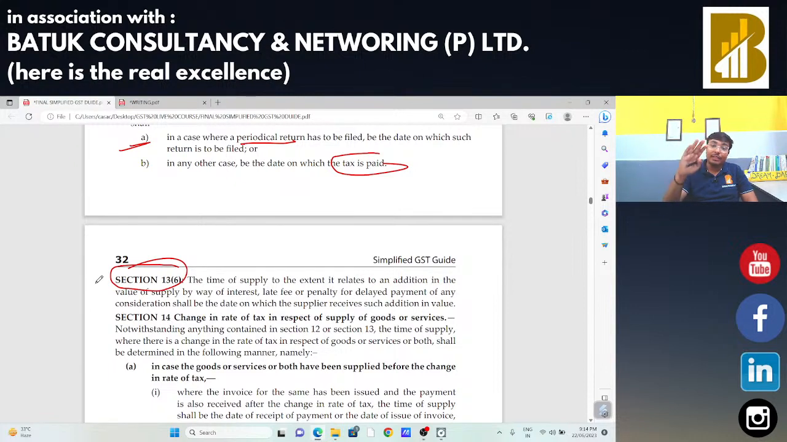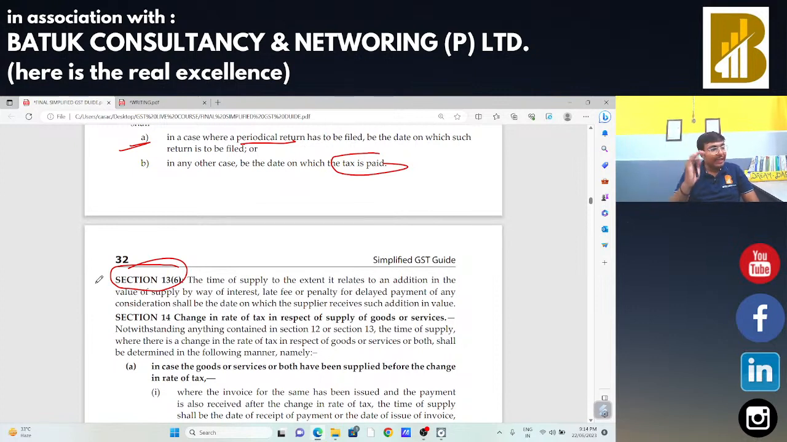Then section 13 subsection 5 talks about if you are not able to decide from subsection 2, 3 and 4, in that case you can take the reference of section 13 subsection 5, your return filing due date or tax payment, or section 13 subsection 6 talks about if there is any addition, in that case that addition date will be treated as time of supply.